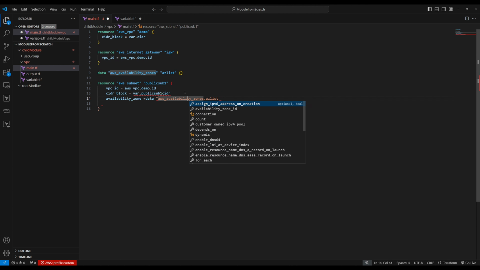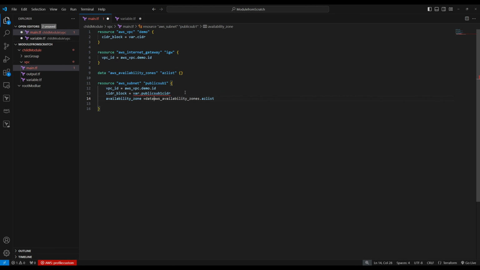So this one. Let's delete this one. Now this one has attributes names. Then the names will give you the list. So which one do you want? The first one, the list.